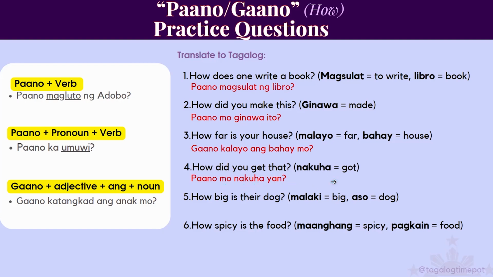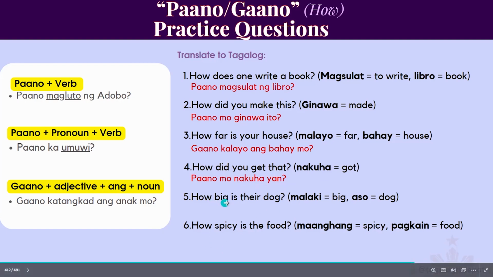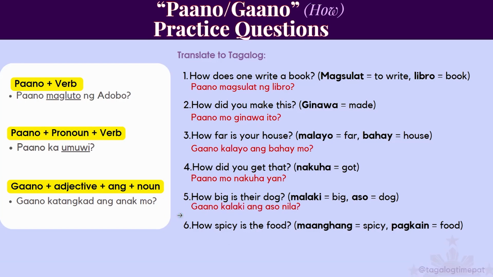Number 5, how big is their dog? Malaki is big, aso is dog. How big is their dog? So it's asking about an adjective, so we would have to use gaano. Gaano kalaki ang aso nila? Nila means their.